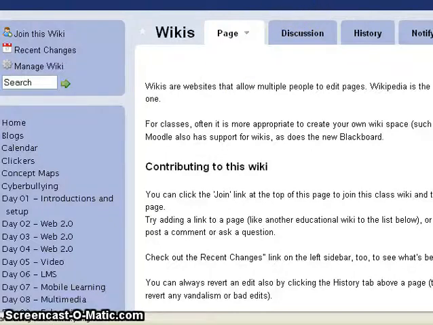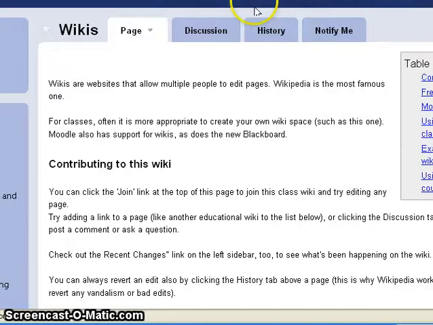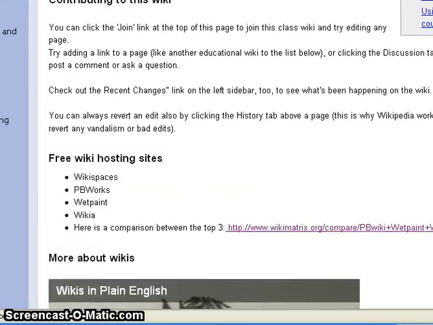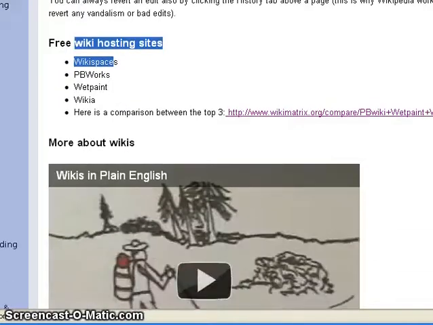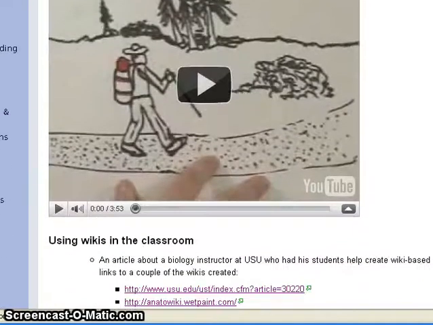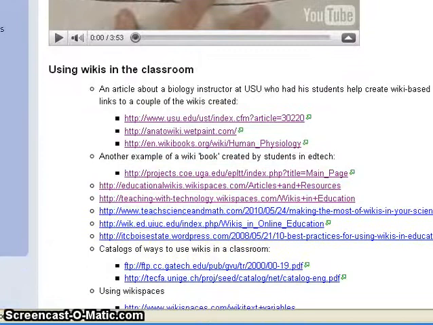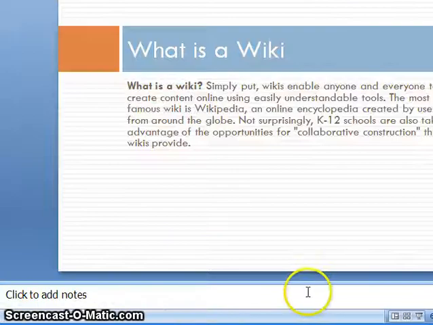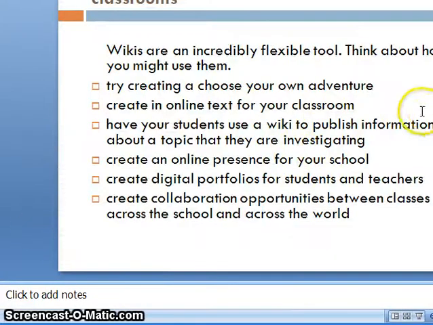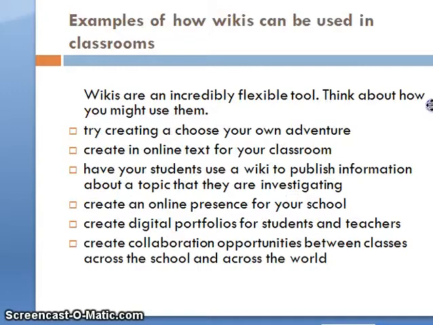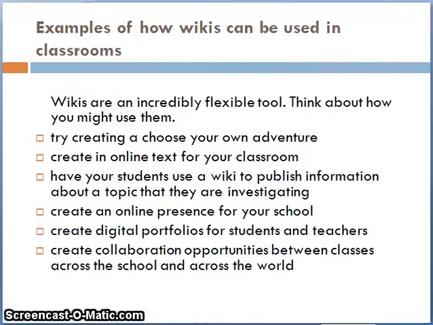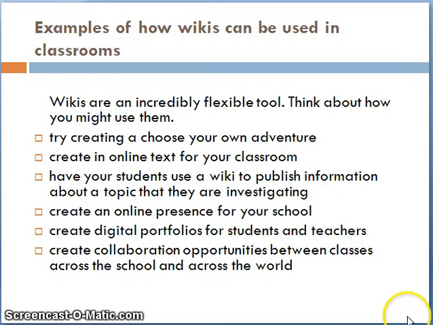Now as I am on this distance education site, we talked just for a second about the free sites right here that we just explored, so that you don't have to invest out-of-pocket money. We learned about wikis in plain English, but it also talks about the importance of using wikis in the classroom. I'd like to take one quick minute and talk about some examples of the way wikis could be used in our classroom. Wikis are an incredible and flexible tool, and here are some ideas of how you might use them.